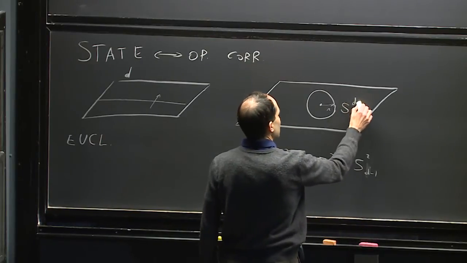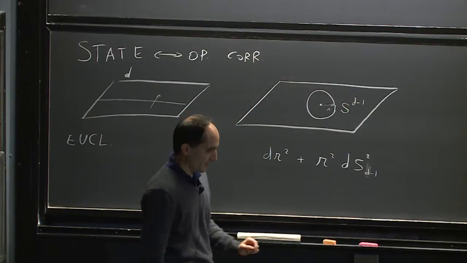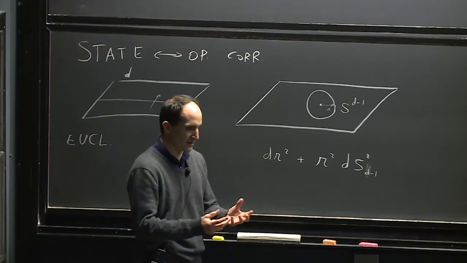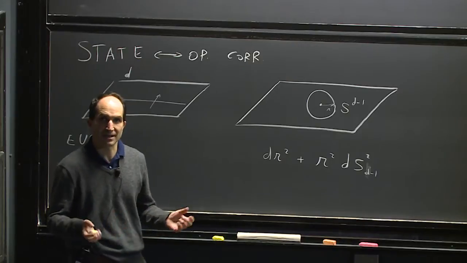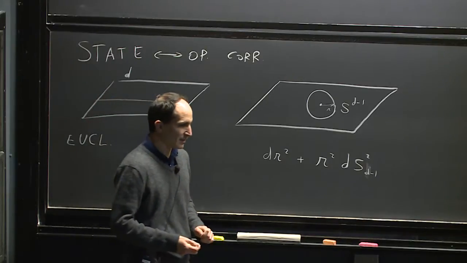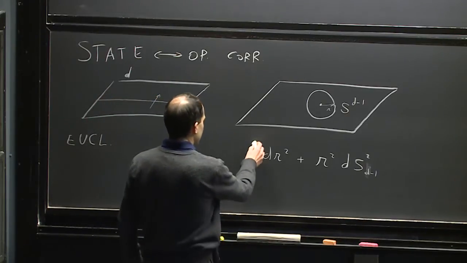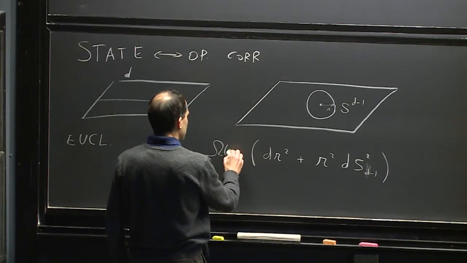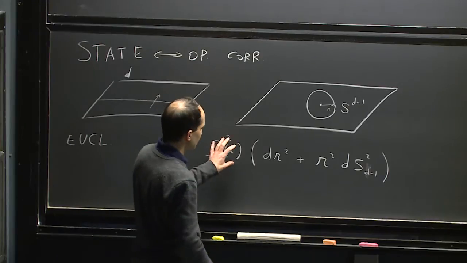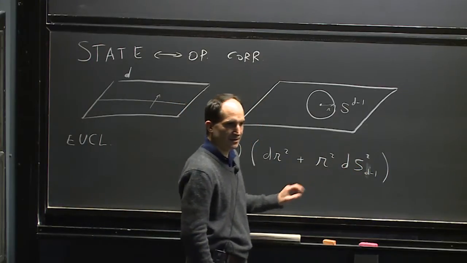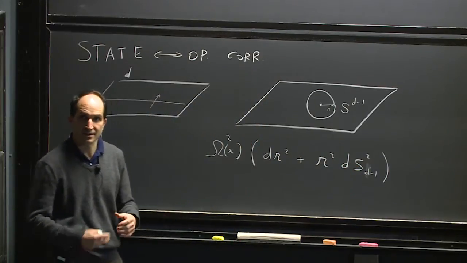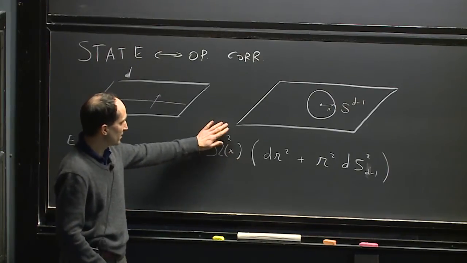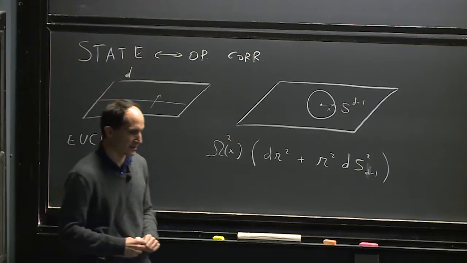Now, a useful property of a conformal field theory is that the physics doesn't depend on the overall scale of the metric. In particular, if we multiply the metric by some arbitrary function of the position, so that's a local rescaling of the metric, in these scale invariant theories or conformal field theories, more precisely, this overall factor does not play any role.